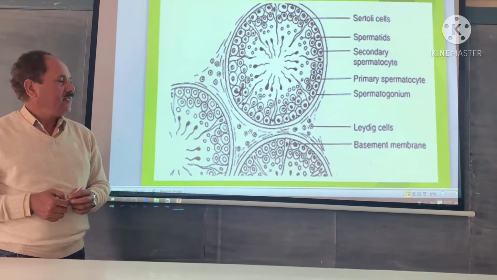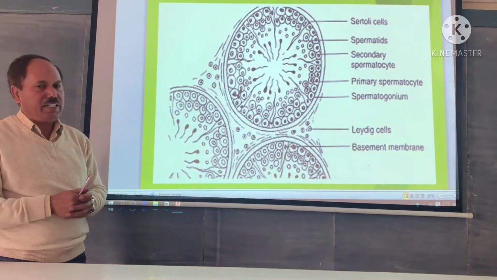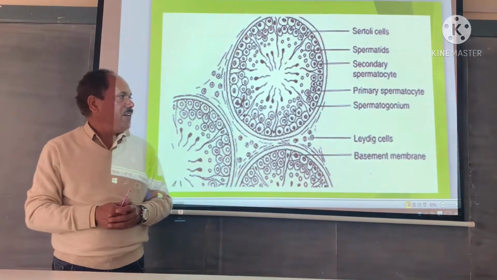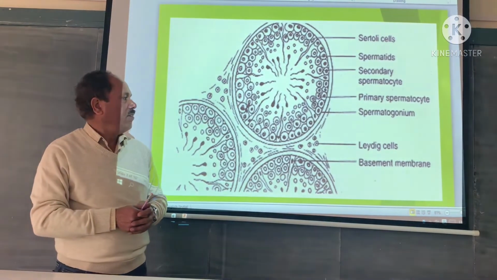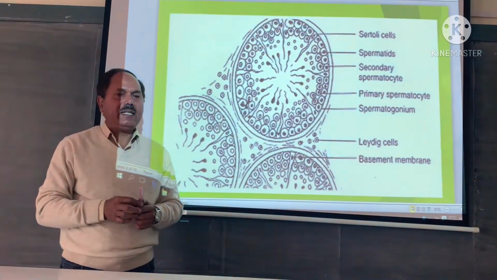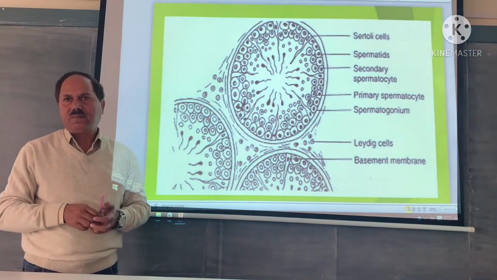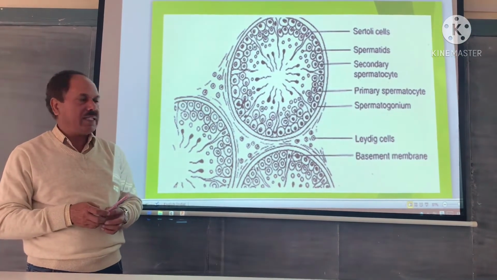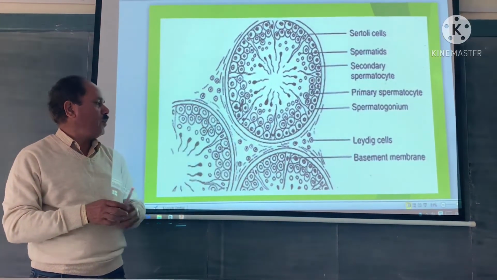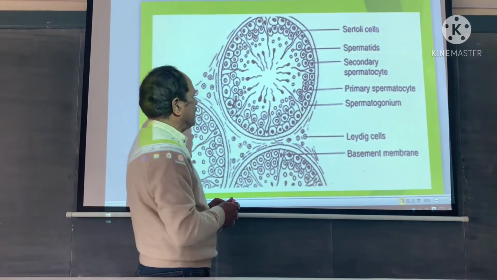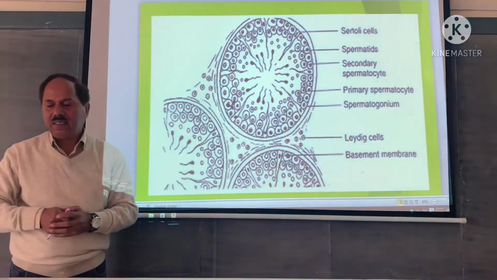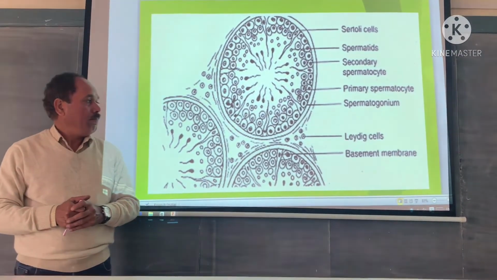So in this slide, you can easily observe seminiferous tubules. In the seminiferous tubules, Sertoli cells, germinal cells, various transitional stages, and also sperms are seen. By careful observation, Leydig cells can also be observed. So you can conclude by observing this structure that this slide is showing the mammalian testis.